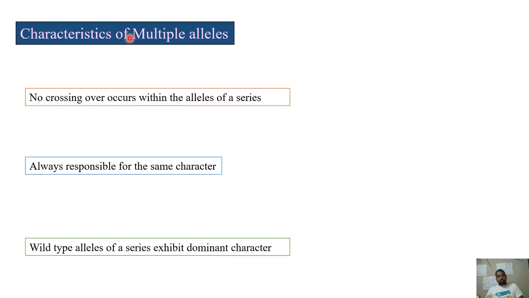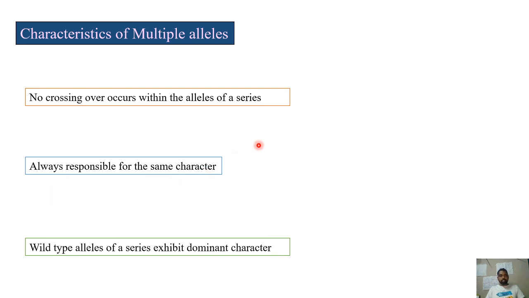Now, overall, the characteristics of multiple alleles can be categorized into 3 different types. One is no crossing over occurs within the alleles. What crossing over is, we'll see in the chromosomal basis, but crossing over is not possible within the same alleles. Between the genes, crossing over is present, that too when they are present on the same chromosome, but between the alleles, crossing over is not possible.